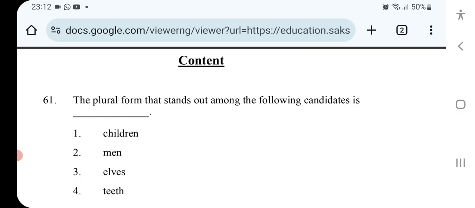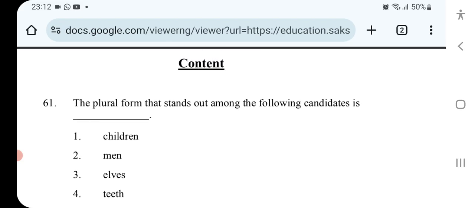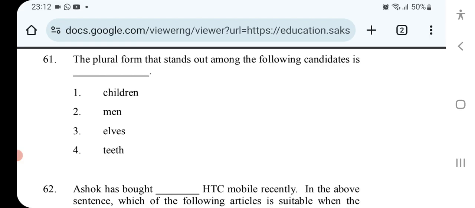Let's see the content. The plural form that stands out among the following candidates: children, men, elves, teeth. Among the following candidates, that stands out. Okay, stands out: men, child, children, elf, elves, man, tooth, teeth.